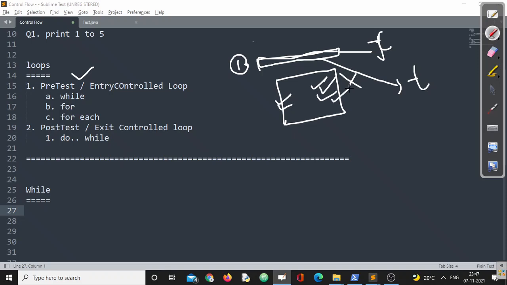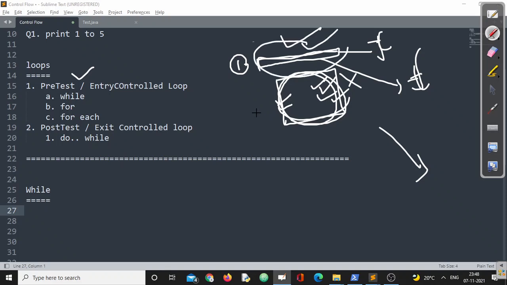In other words, as long as it keeps producing true, this block will go on executing and executing. Once it is false, it comes out of the loop. So why is it called pre-test? The test is done first. If it is true, then execute. If it is false, please don't. That's why this is called a pre-test loop or entry control loop.